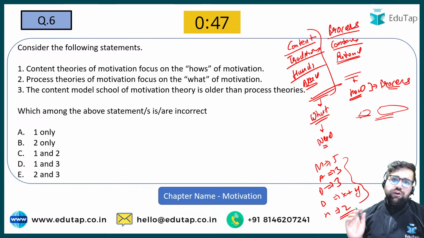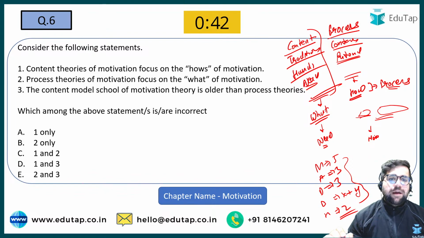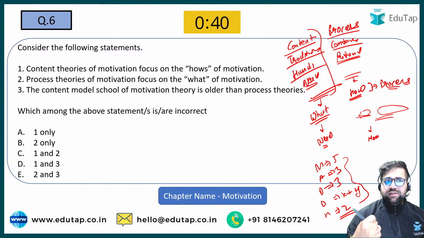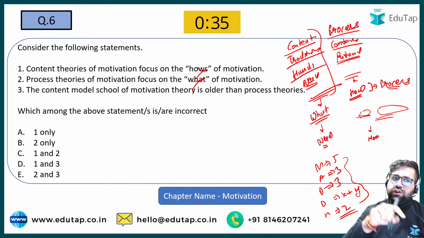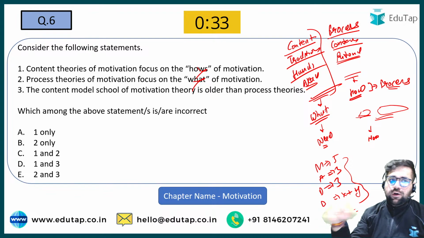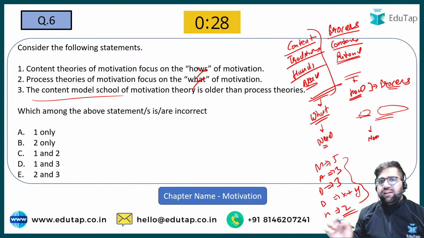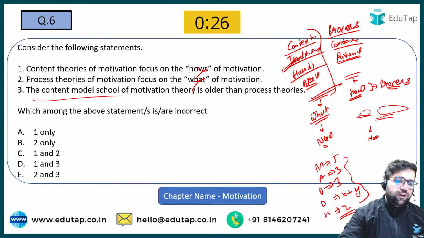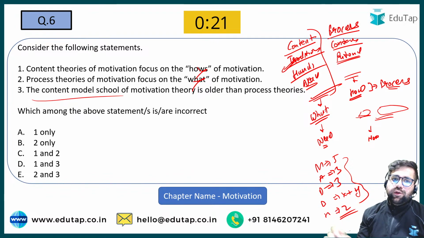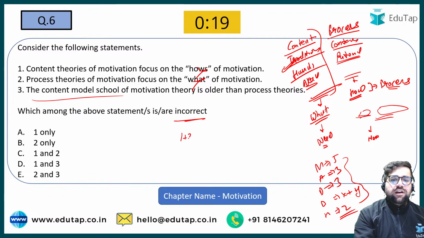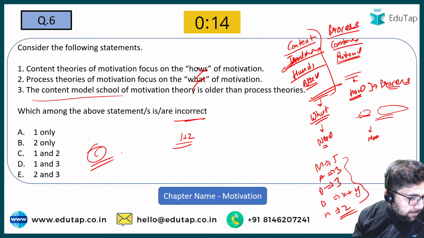Now try to address the answer. Process-based theories focus on how a motivation happens. So statements 1 and 2 are incorrect. Content-based theories focus on how? No. And what is focused on in content? Process-based theory focuses on how. So 1 and 2 are just interchanged. Content model or school of motivation is older than process. Yes, therefore it is known as traditional. You have to identify the incorrect one. So 1 and 2 are incorrect, and your answer will be option number C.